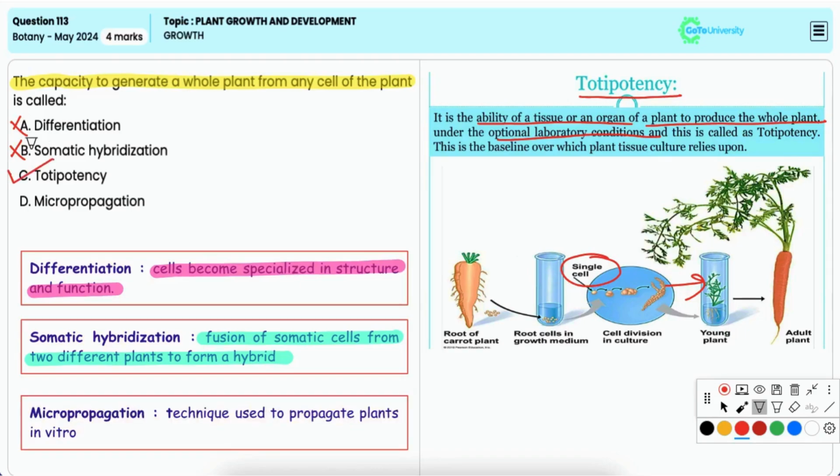D, micropropagation. It is also incorrect as it refers to a technique used to propagate plants in vitro using totipotent cells or tissues, but it is not the term describing the inherent capacity of a cell to regenerate a whole plant.